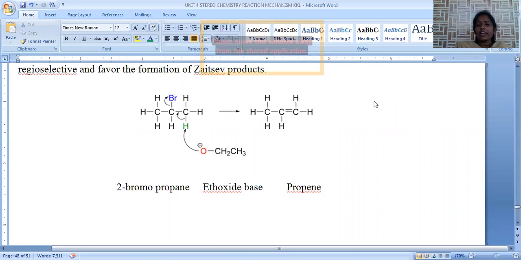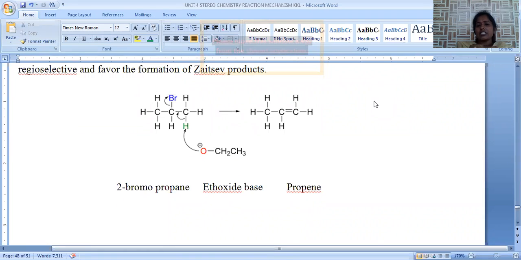E1 and E2 both are favored by Saytzeff rule. Saytzeff rule is used to govern these E1 and E2 reactions where unsymmetrical alkyl halides are there. More substituted alkene will be the major product. More substituted alkene in the sense, around the two carbon atoms of the double bond, the more the substitutions present, the formed product will be highly stable.